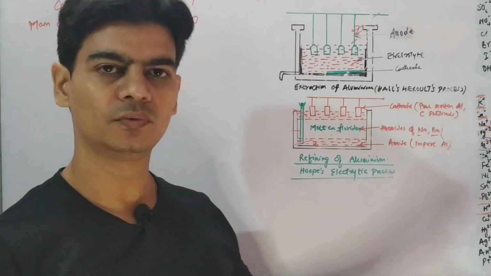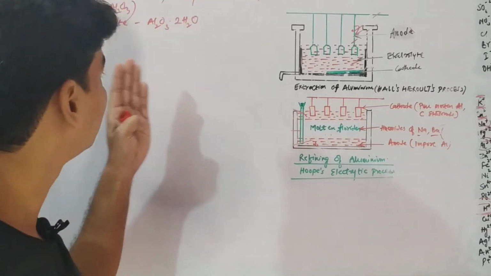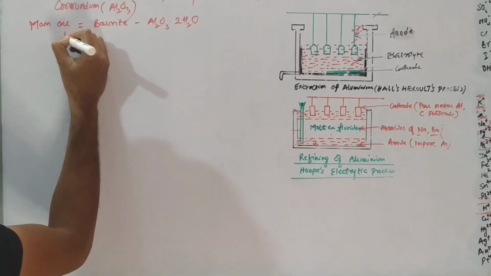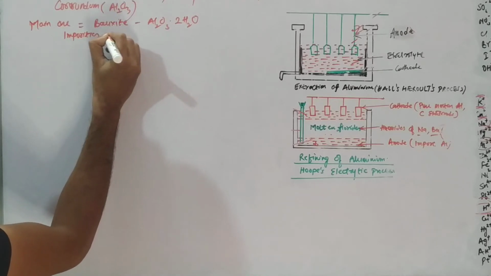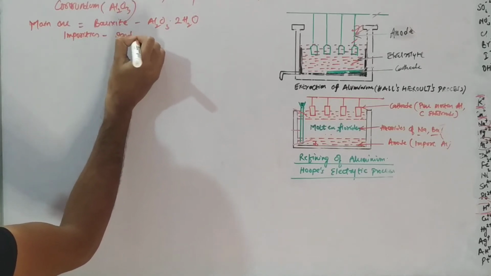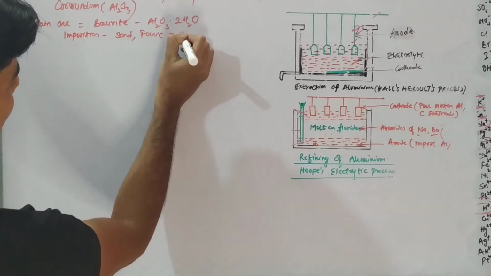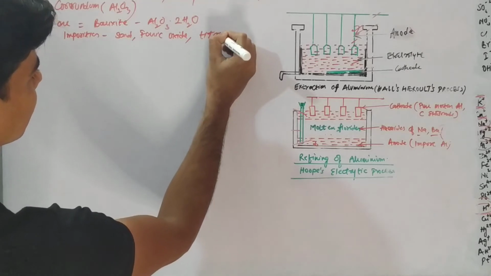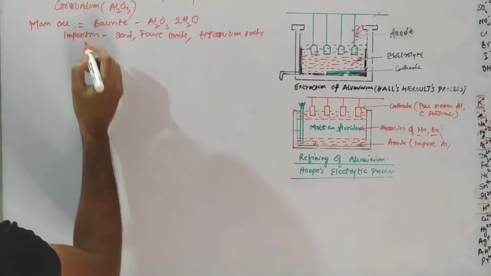So we need to remove those impurities and other small amounts of impurities that are there in this ore.